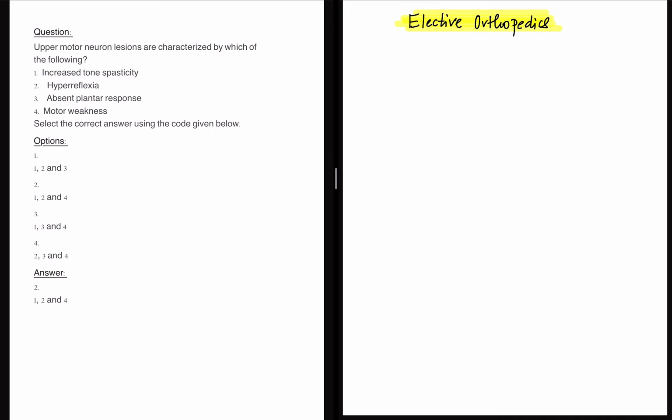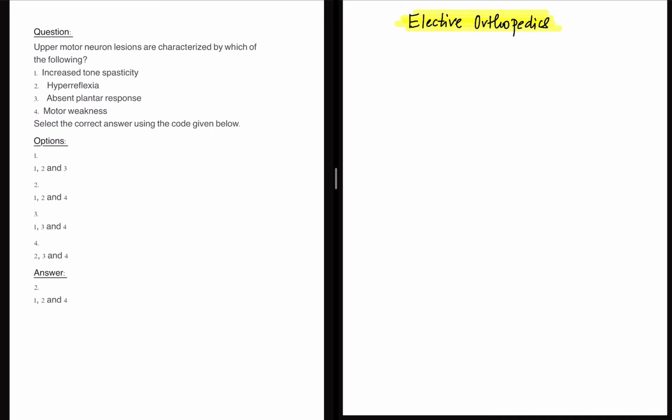And the second thing is, when I say orthopedics, you don't have to go back and open the orthopedic textbooks that we usually read in MBBS. They're not asking questions from the orthopedics part of that textbook. There is an elective orthopedics section mentioned in Bailey and Love itself. So the questions will come from the elective orthopedics part of Bailey and Love of general surgery, not the regular one.